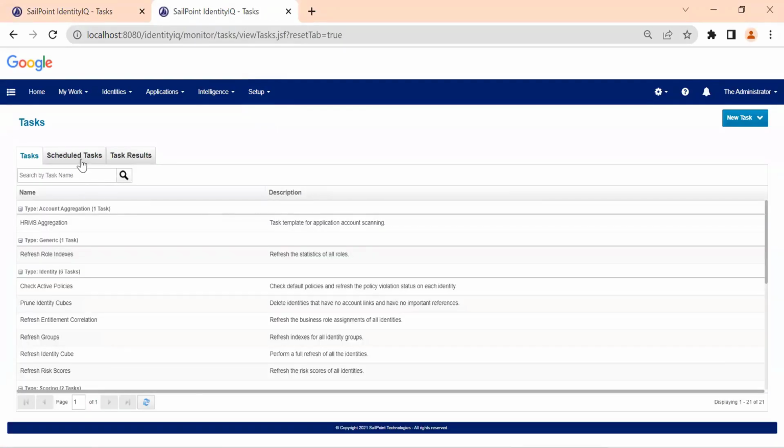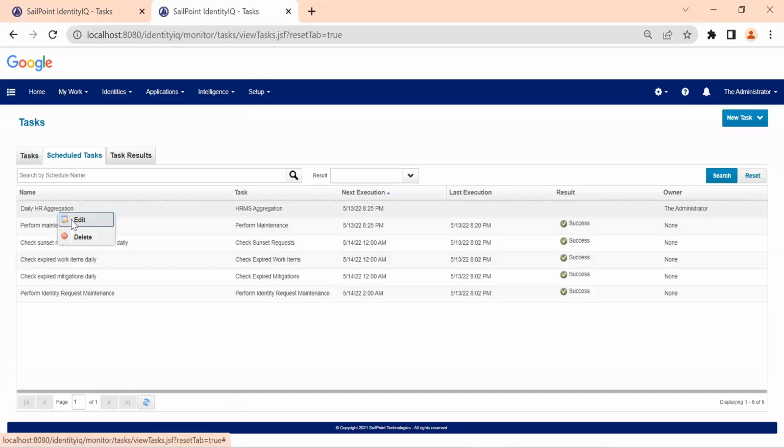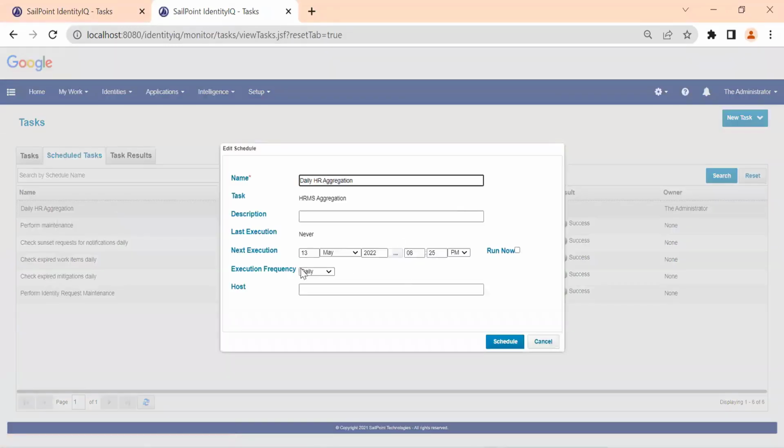Okay, so this is a task you want to schedule. Let's say, edit. I want to change this. I cannot say I want to schedule this task every 15 minutes. Okay, that is a limitation. So for that you need to write a cron expression and add it from the back end. If you need it by a specific minute and second, then you cannot do this here. These are the only options that you can choose.